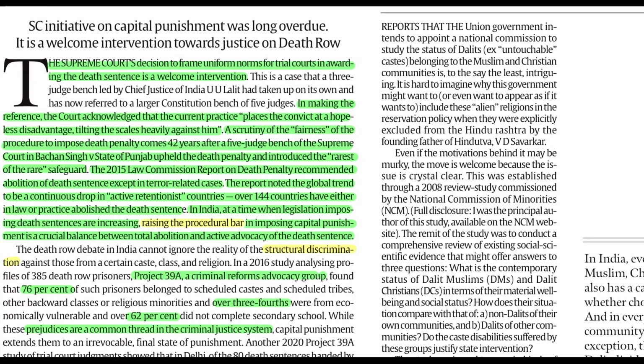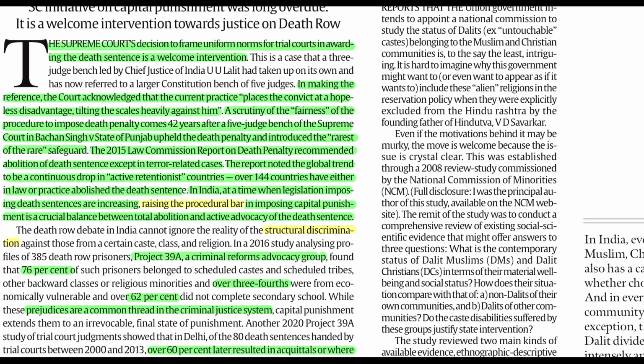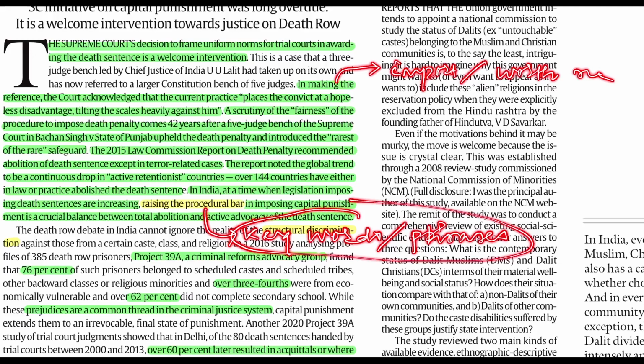Before going further, I will say that I have used two different colors for highlighting. One is green, another is yellow. Green is for something important, or worth reading again. And yellow is for the keywords, the phrases I found in the editorial. These will be helpful for you in your mains answer writing. How?